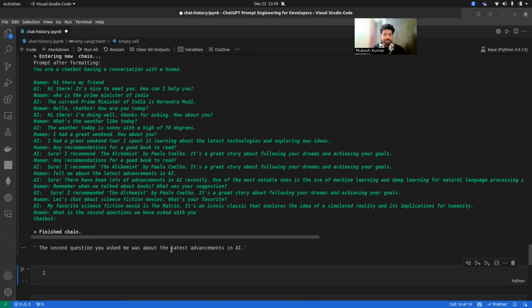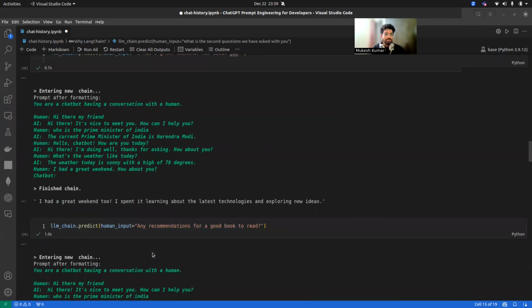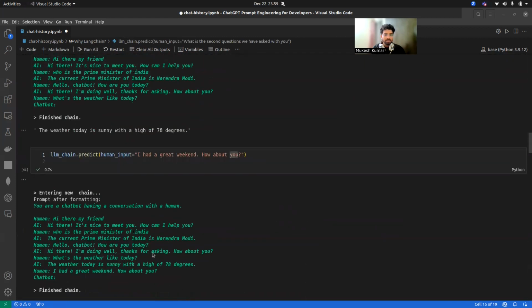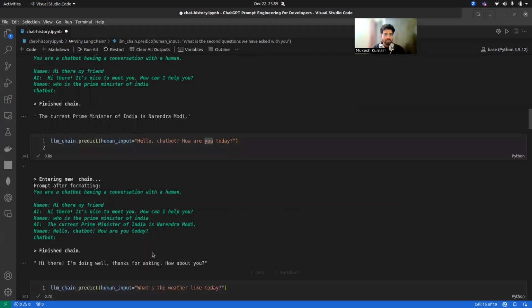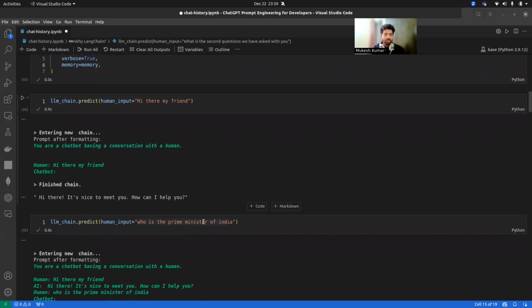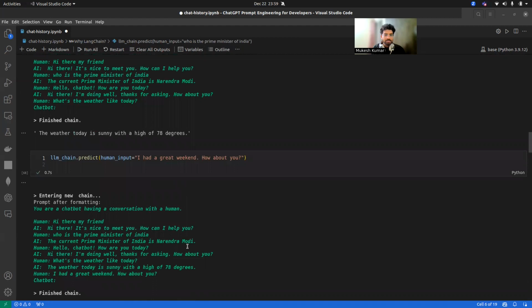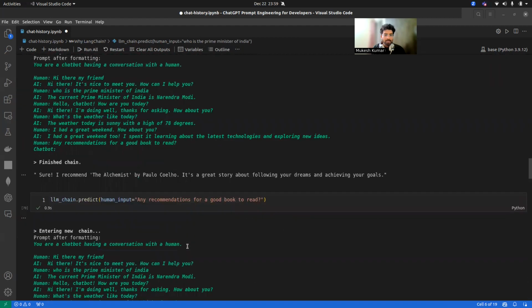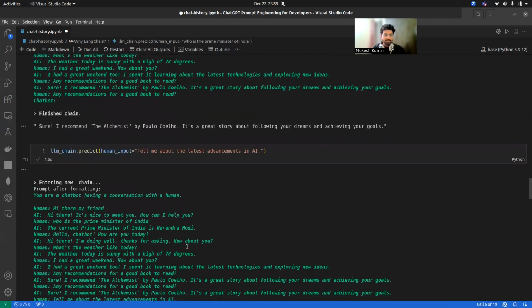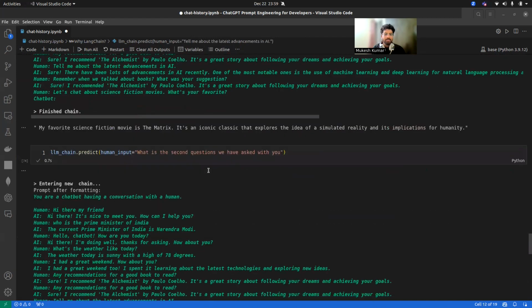Latest advancement in AI. This is the second question. Is this the second question? Let's see. What is the second question? No, right? So this is the one, who is the Prime Minister of India. And when we have asked what is the... yeah. So I think the bot is not giving the correct answer here, right?